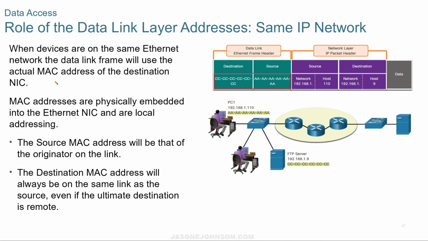When devices are on the same Ethernet network, the data link frame will use the actual MAC address of the destination network card. MAC addresses are physically embedded into the Ethernet NIC and are local addressing. They're used for the local addressing. The source MAC address will be that of the originator, and the destination MAC will be of the receiver.